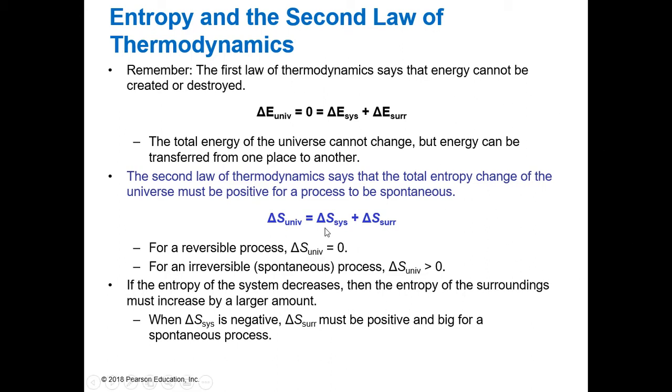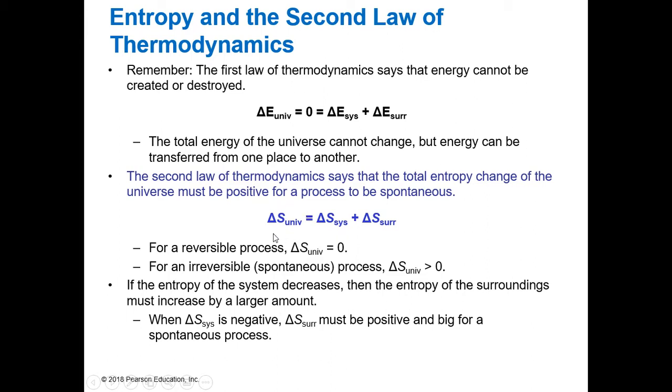The thing though is we could have a positive delta S of our system and a negative delta S of our surroundings, right? Because one's going to increase in disorder, the other one is going to decrease in disorder. But overall, when you add them together, the delta S of the universe is always going to either be zero for a reversible process or greater than zero for an irreversible spontaneous process. Okay?